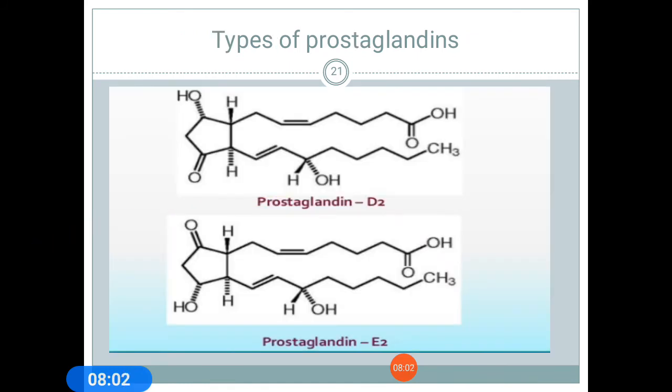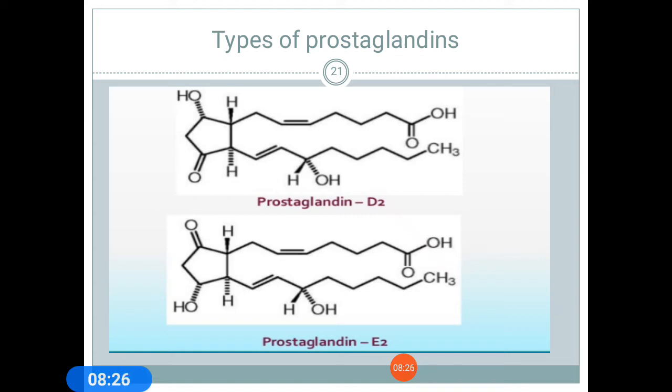Next we come to the types of prostaglandins. Prostaglandins fall into different categories. Prostaglandin D2, E2. The D2 type mainly binds to DP1 receptors as well as DP2 receptors. This prostaglandin D2 category is majorly produced by mast cells.